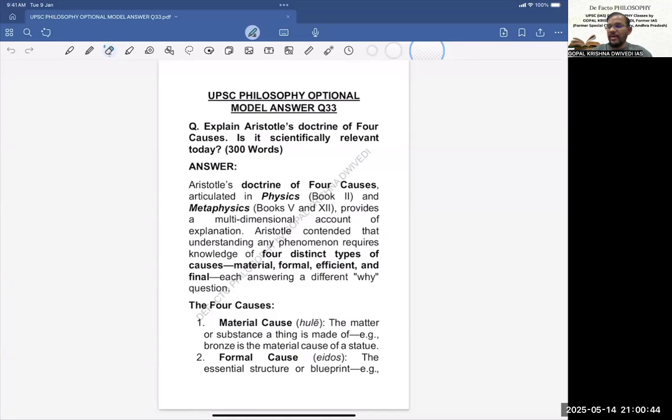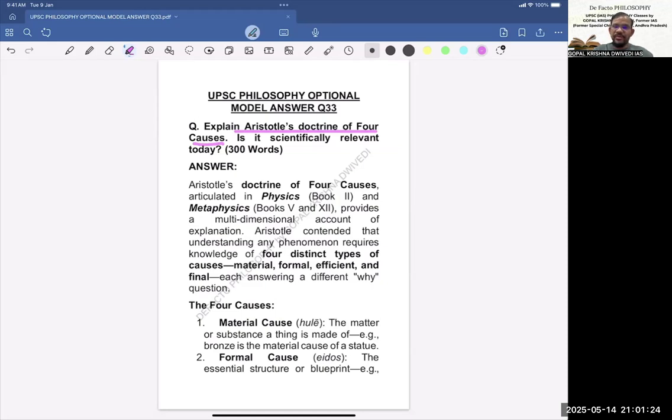Is it scientifically relevant today? So basically here, this is one of the simple questions. As you know, in an exam paper, some questions are simple, some are a little complex. So this is one of the simplest questions, a direct question actually. So here, first we will have to explain Aristotle's doctrine of four causes, because that is required. Then we have to critically examine that, and particularly examine whether it is scientifically relevant today or not. So this is basically the question.